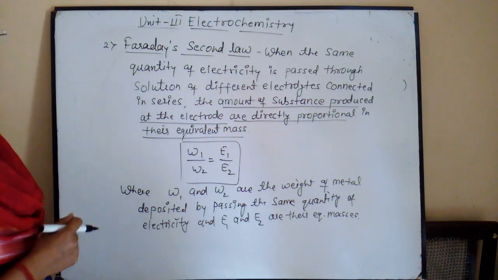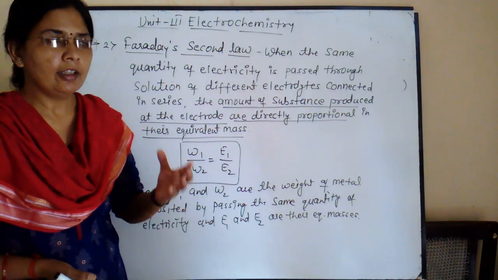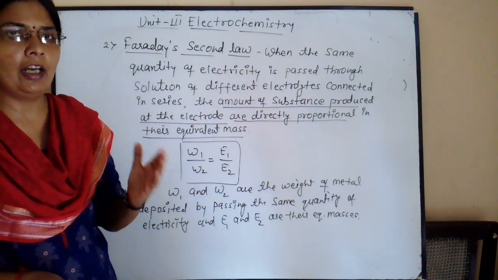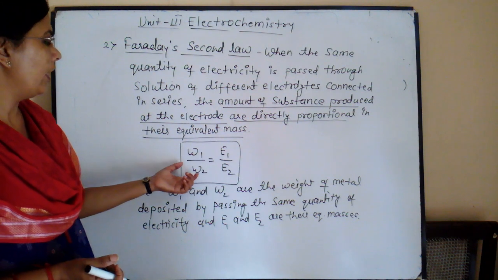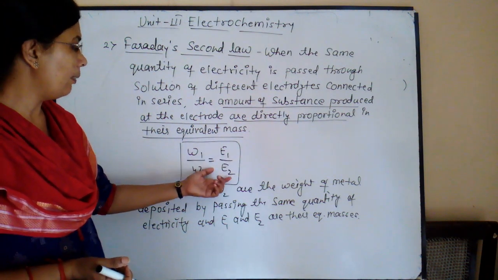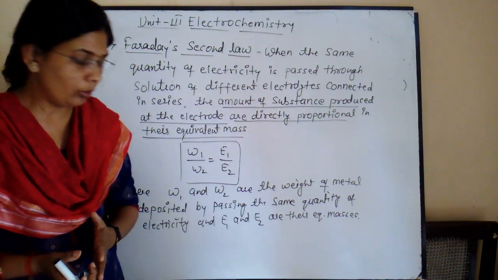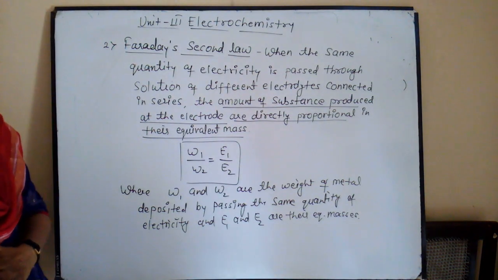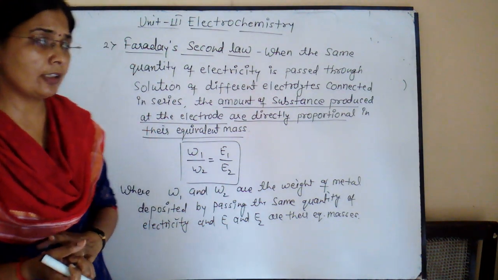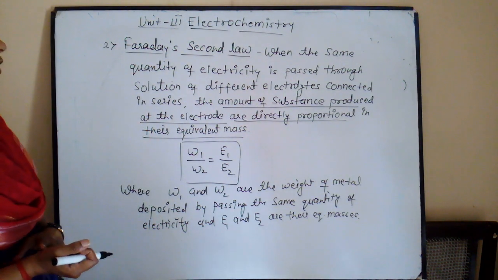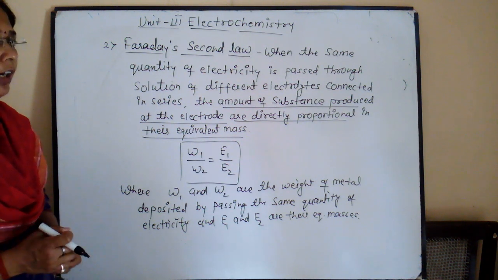If we pass the same quantity of electricity through different electrolytes connected in series, the mass of the substance produced at the electrode is directly proportional to their equivalent mass, that is W1 upon W2 equals E1 upon E2, where W1 and W2 are the weights of metal deposited at the electrode by passing the same quantity of electricity, and E1 and E2 are their equivalent masses. So these are the two laws of electrolysis: Faraday's first law and Faraday's second law.